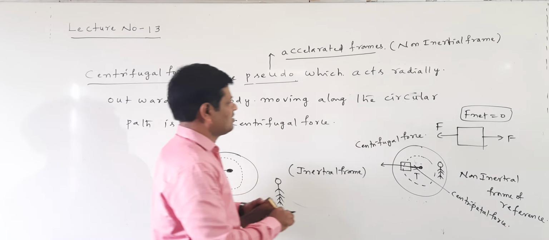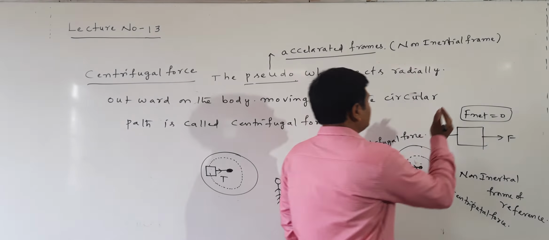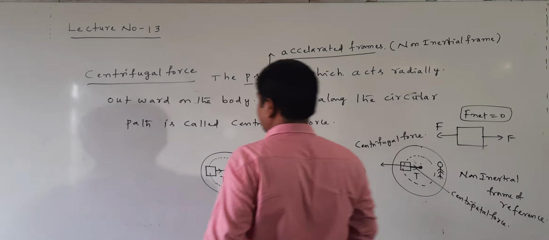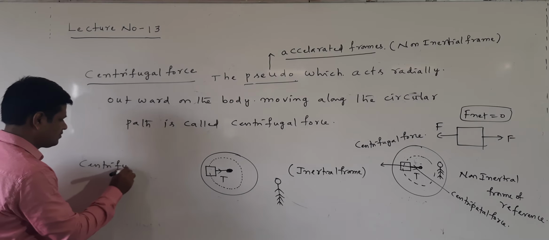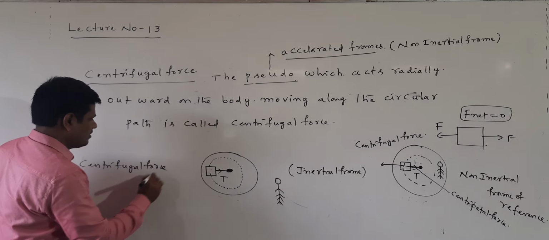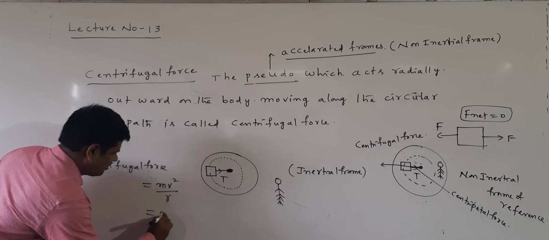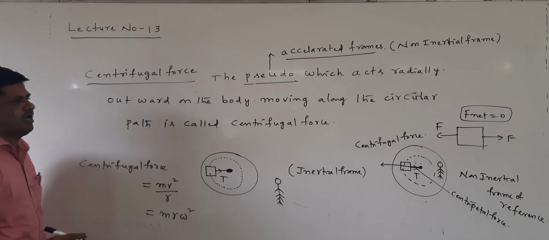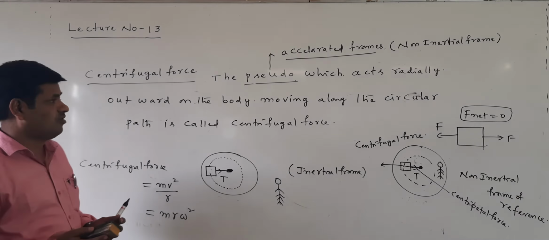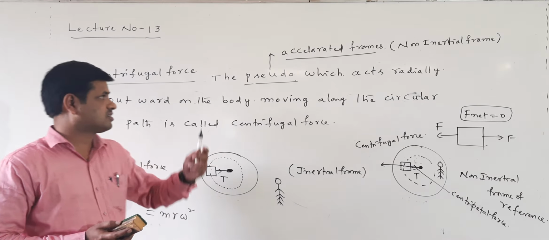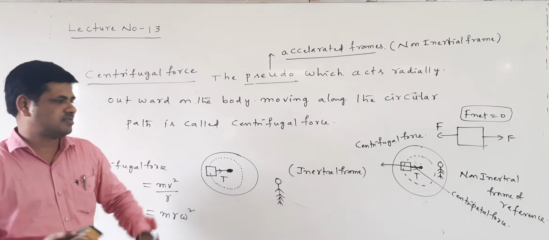Here centrifugal force also has the same magnitude as the centripetal force, but in the opposite direction. The formula for the centrifugal force is the same: mv square by r, or another formula, m r omega square. This is clear information about centripetal force and centrifugal force. Centrifugal force is a pseudo force, it is not a real force, but centripetal force is a real force.